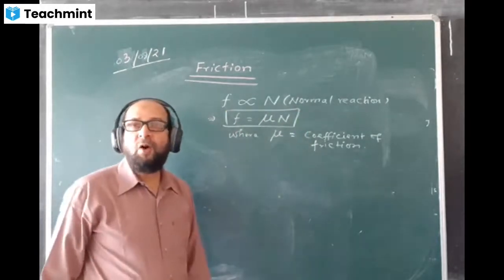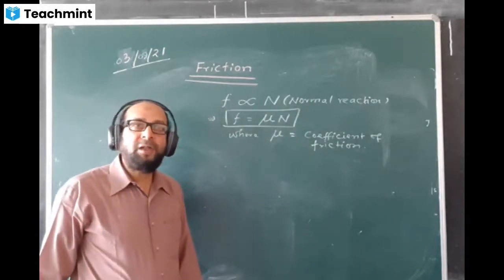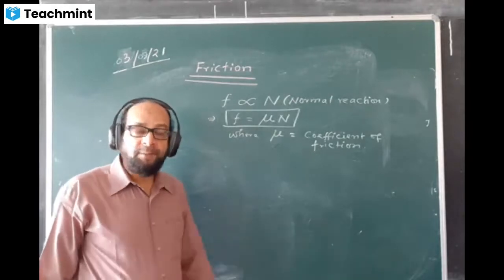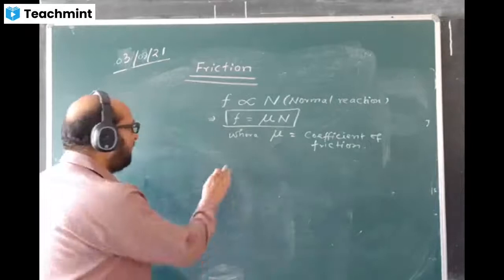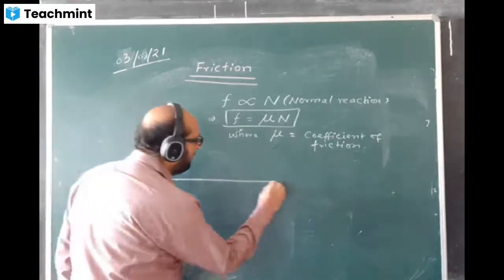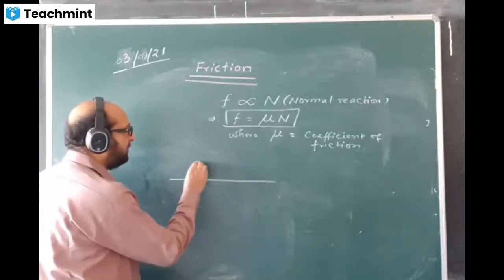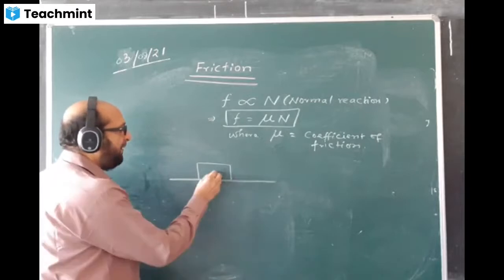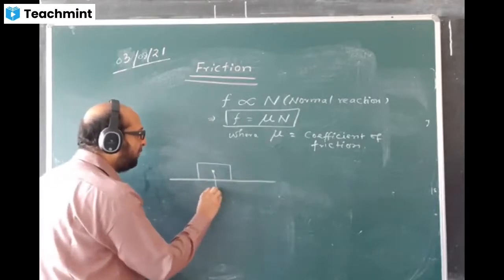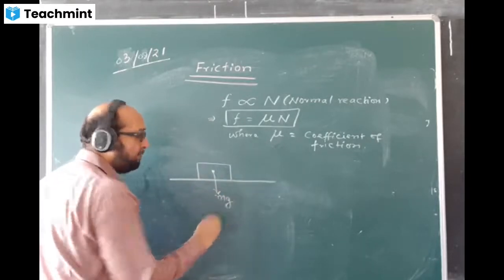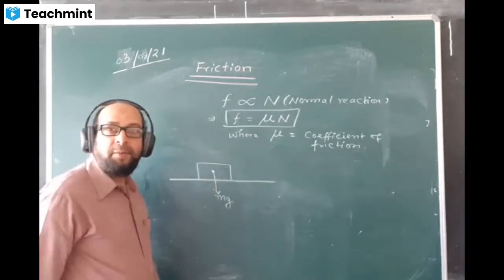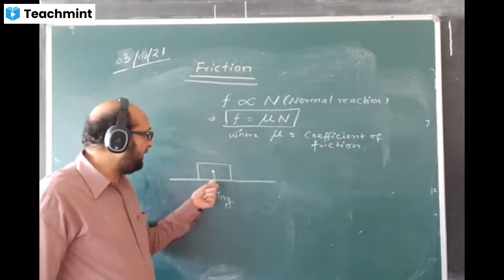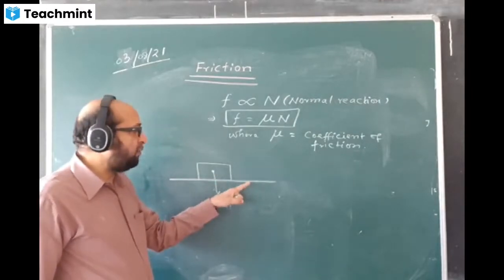Now, I talk about normal reaction. Okay, what is normal reaction and how do we measure it? Please have a look at it properly. If I have a horizontal surface like this, and a body lies here, the weight of the body will be acting downward, mg. The ground will give a reaction in the perpendicular direction, normal to the surface.